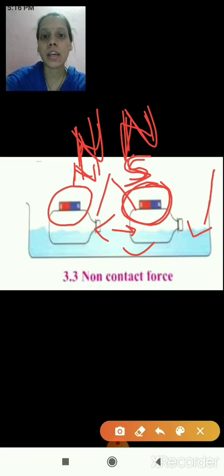So what you will observe is that when we change the direction of one bottle, the north pole facing the north pole, you can observe a movement in the bottle. They go far away from each other. Why?